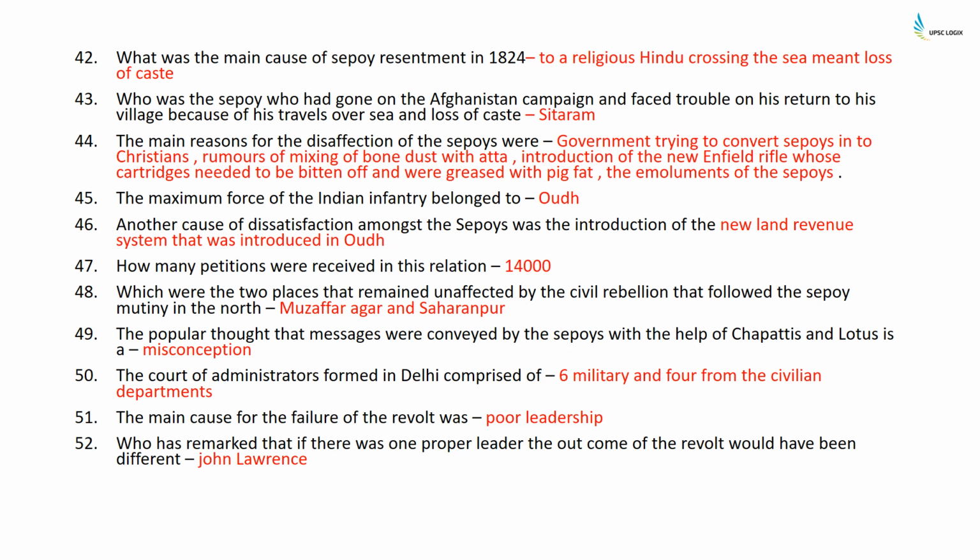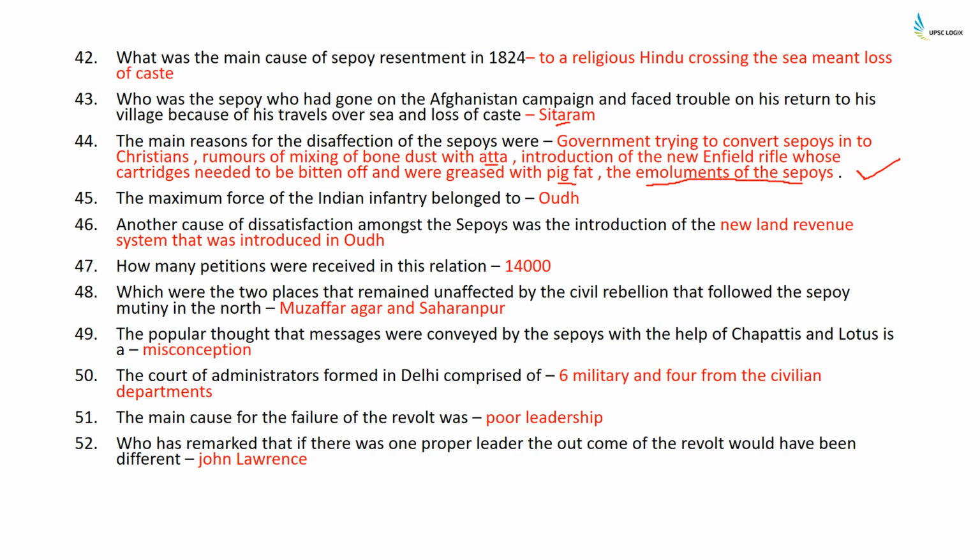What was the main cause of sepoy resentment in 1824? To a religious Hindu, crossing the sea meant loss of caste. Who was the sepoy who had gone to Afghanistan and faced trouble on his return to his village because of his travel overseas and loss of caste? It was Sitaram. The main reasons for disaffection of the sepoys were: number 1, the government trying to convert sepoys into Christians; number 2, rumors of mixing of bone dust with atta; number 3, introduction of the new Enfield rifles whose cartridges needed to be bitten off and were greased with pig fat; and number 4, the emoluments of the sepoys, so the salary of the sepoys was really less.